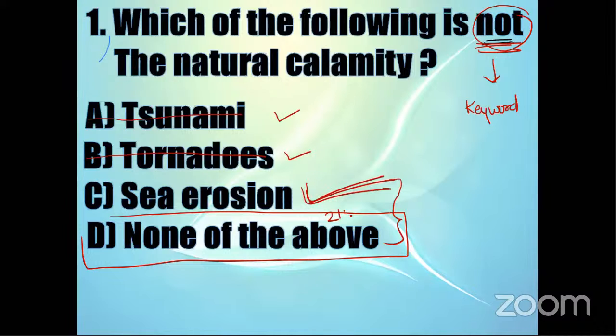So understand the rule. Don't give chance to none of the above. Chances of none of the above being correct is very less. Now, in the place of sea erosion, if we had floods, then we are 100% sure tsunami is a natural calamity, tornadoes is a natural calamity, floods is a natural calamity. At that point of time you can tick none of the above. But until and unless you are 100% sure, I would suggest don't tick none of the above, because chances of none of the above are lesser.